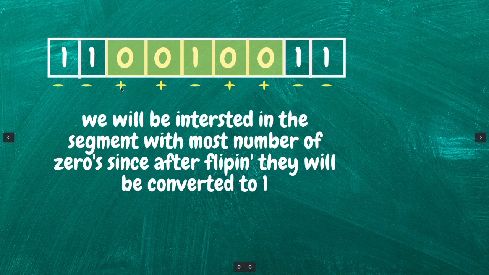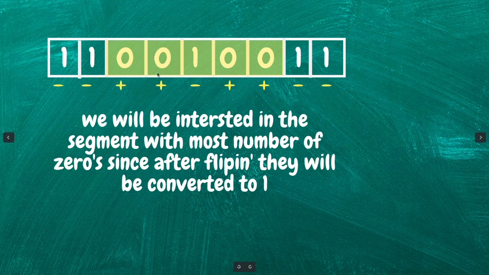See, I am denoting the zeros with plus, since after flipping they will be 1 and we are interested in the maximum number of 1s, and the ones which will be converted to 0, I am denoting them with minus. So if I flip this 1, no, it will not be beneficial to us, so it's minus. Again this one, no, it's also negative for us. If we flip this 0, then yes, it is positive to us, since we will get 1 after flipping.